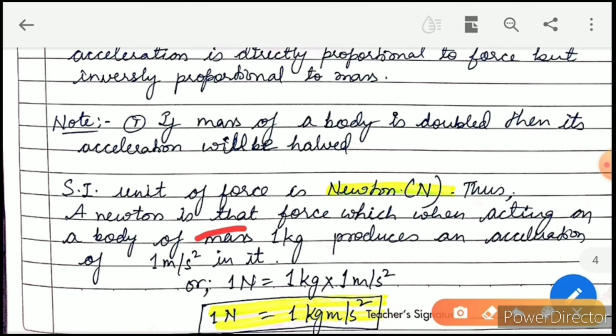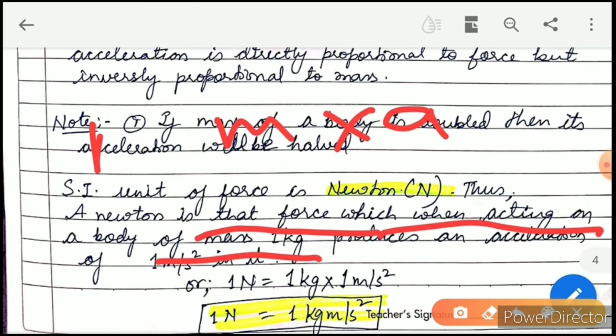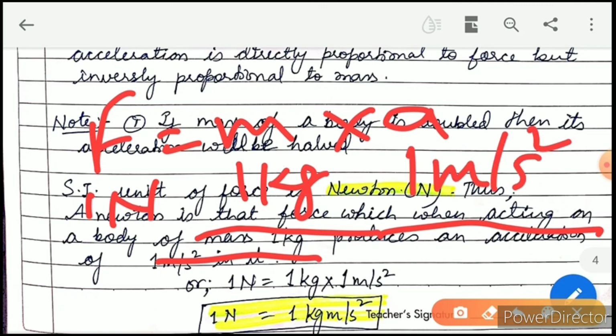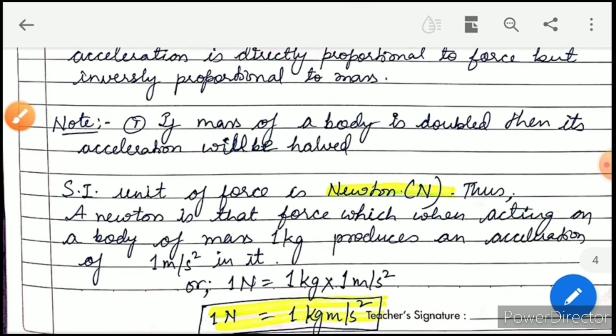A Newton is that force which, when acting on a body of mass 1 kg, produces an acceleration of 1 meter per second square in it. Thus 1 Newton is equal to 1 kg meter per second square.